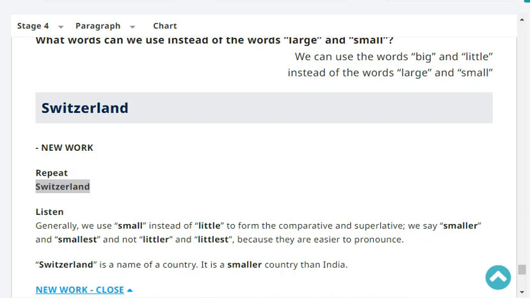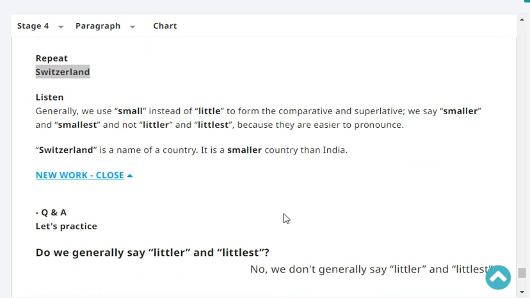Next, repeat. Switzerland. Switzerland. Very good. Okay, listen. Generally, we use small instead of little to form the comparative and superlative. We say smaller and smallest, and we don't say littler and littlest, because they are easier to pronounce. Switzerland is the name of a country. It is a smaller country than India.